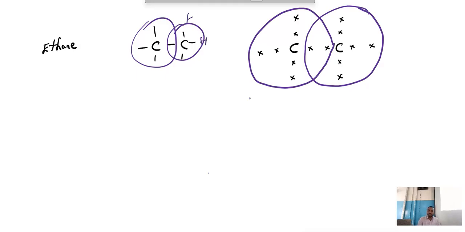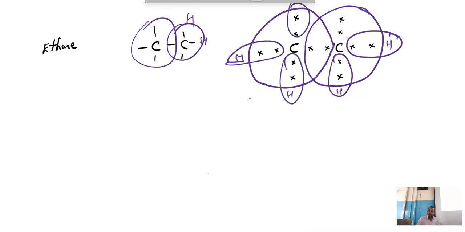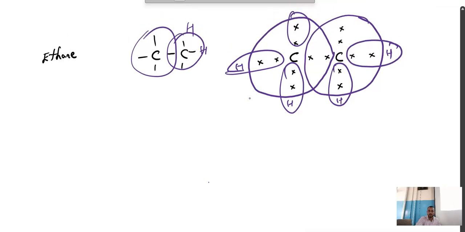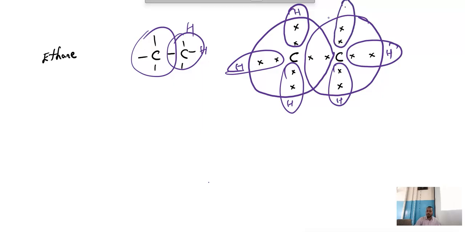Now what did we do here? We used to write H. Now here also write H. To write H, 2 dots are needed. This H, this H, this H, and here we have one more H. And here we have one more H. Understood? How to draw the dot structures?